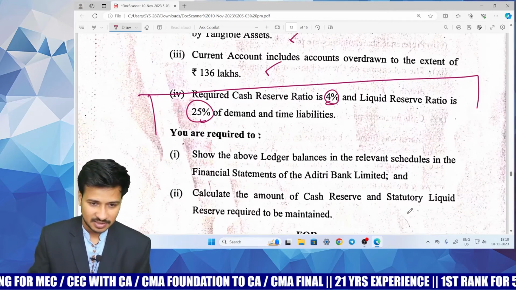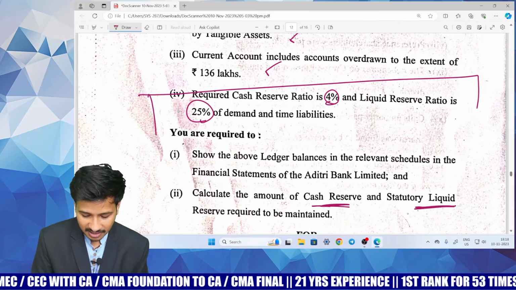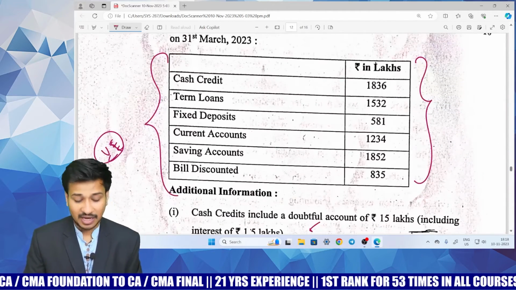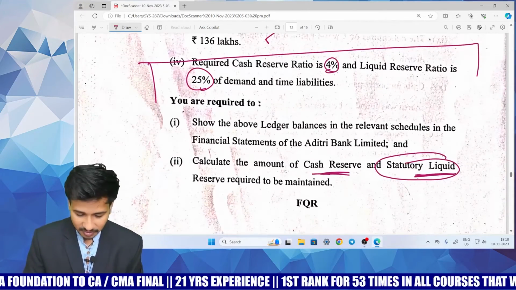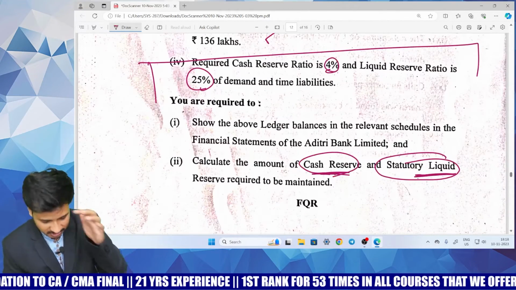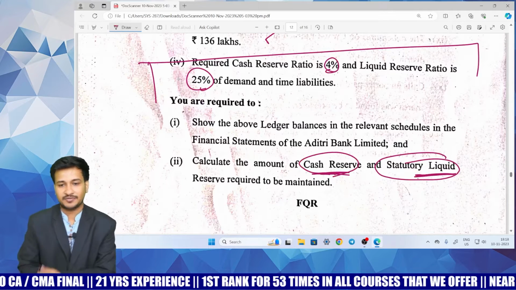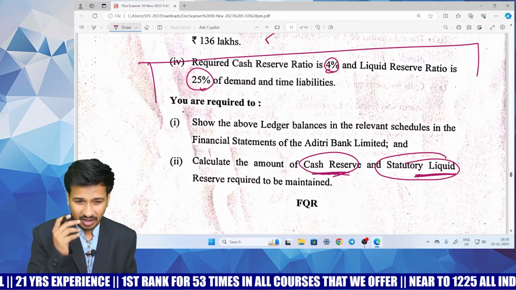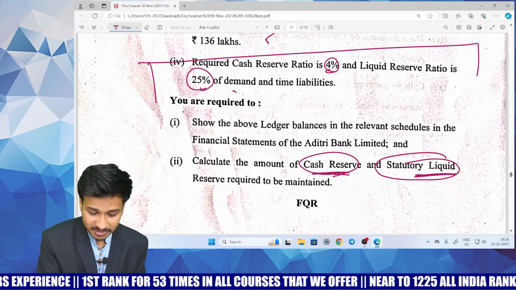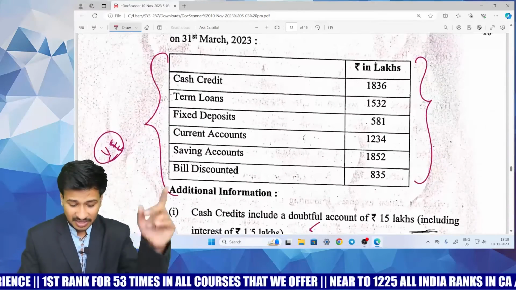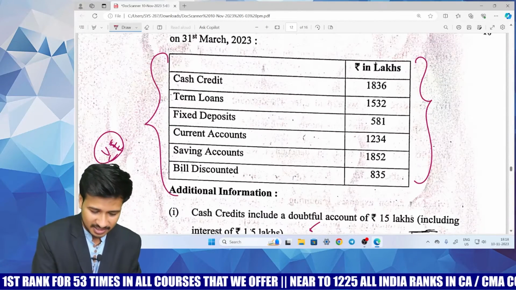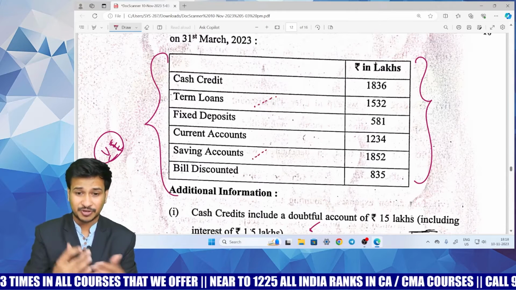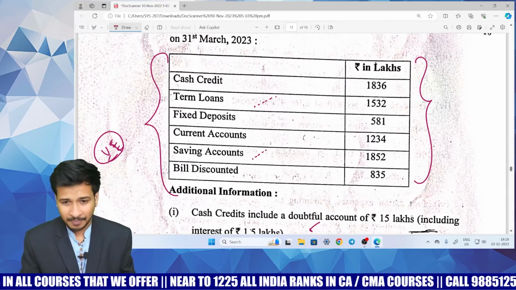And what is he asking? Calculate the amount of CRR and SLR to be maintained. You already know how to compute SLR. And also you can compute the cash reserve ratio, because whatever you have adopted for SLR, the same things will be adopted for CRR also. The reason being something like 4% and 25% of demand and time liabilities. In the last question we computed these as time liabilities and these as demand liabilities. We have considered them, and we have just done the question.